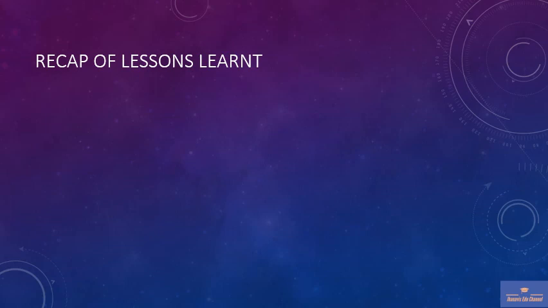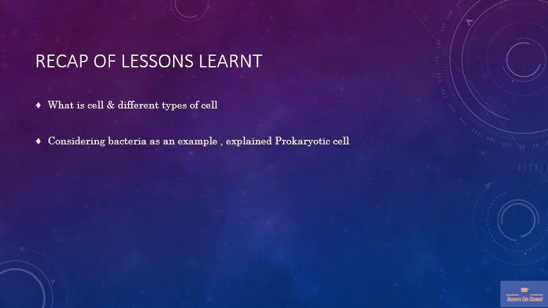So this concludes the topic on cell biology. Let's recap what we studied in this video. First, we explained what a cell is and the different types of cells. Secondly, considering bacteria as an example of a prokaryotic cell, we explained the different parts of a cell like the cell wall, cell membrane and nucleus, and also certain parts like plasmids, villi and flagella.